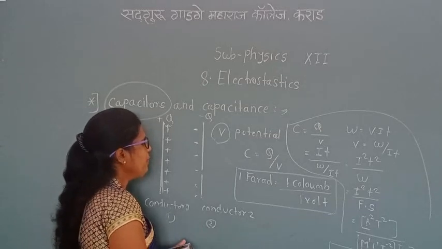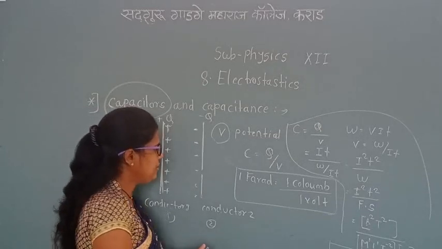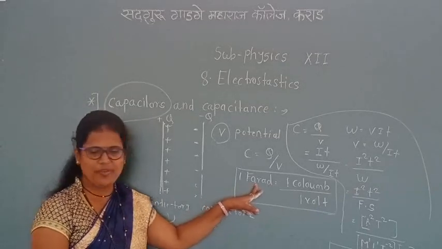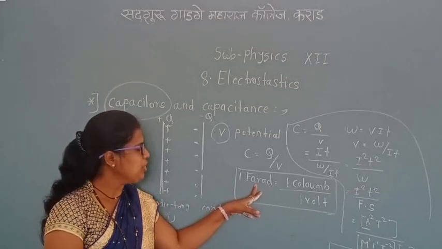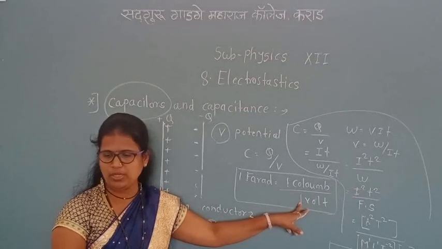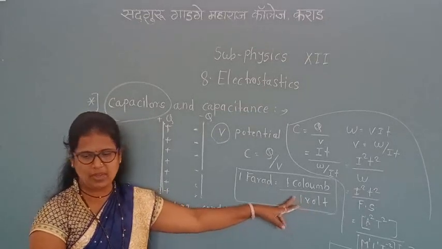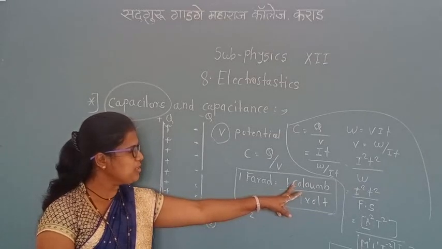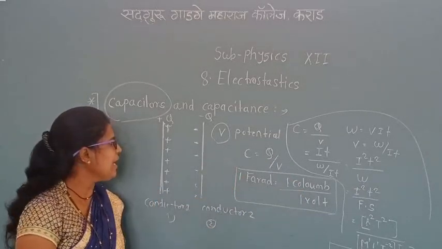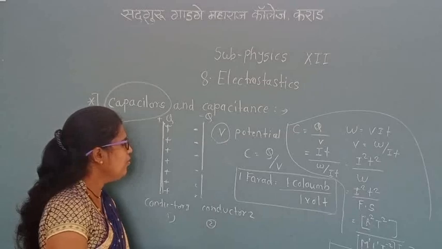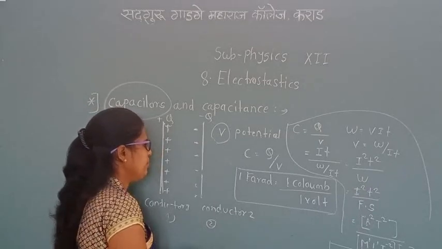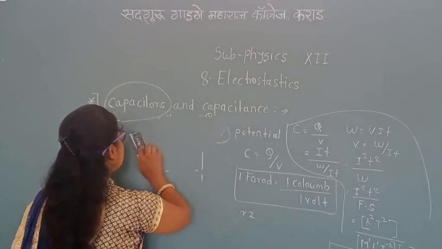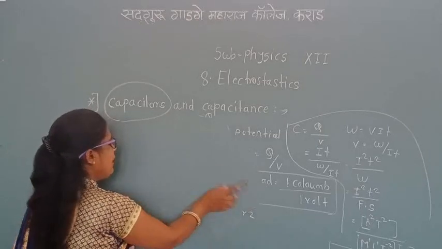Now, how do we define 1 Farad of capacitance? We can say a capacitor has a capacitance of 1 Farad if, when the potential difference across it is 1 volt, 1 coulomb of charge is stored on the conductor. That is the definition of 1 Farad capacitance.